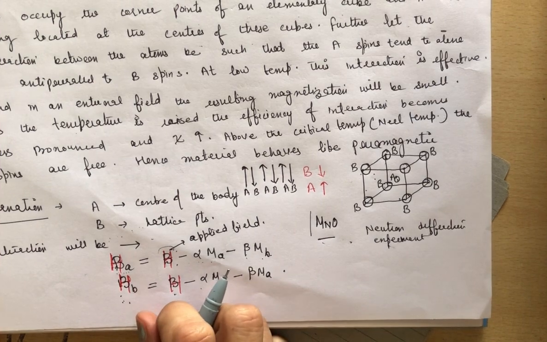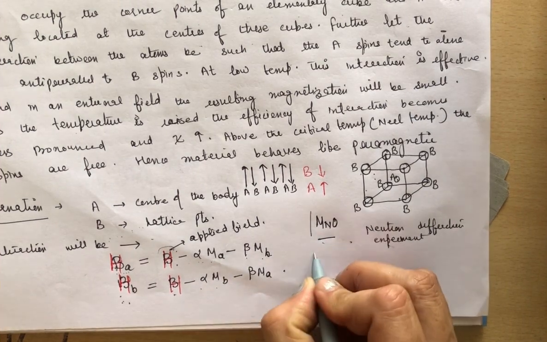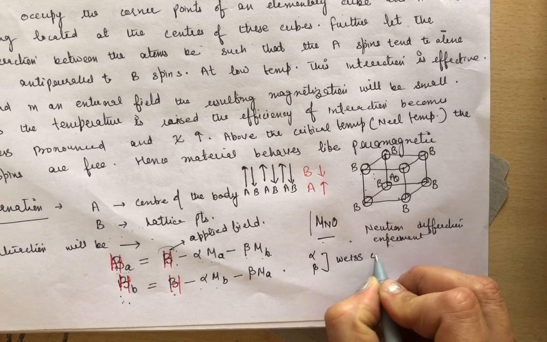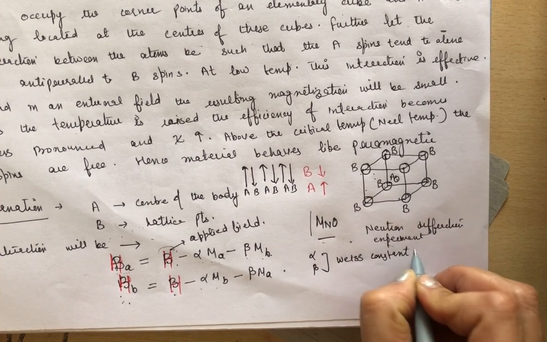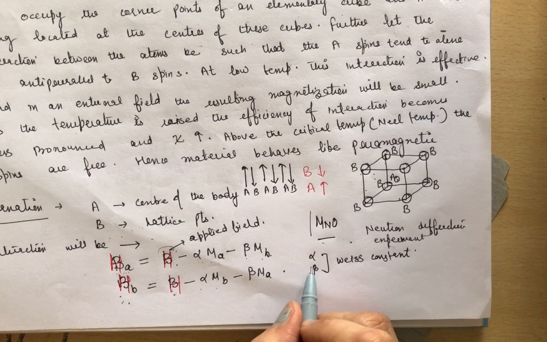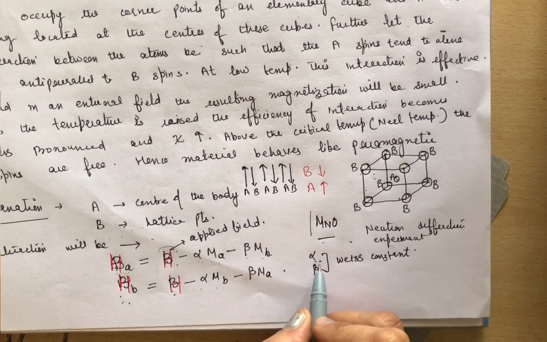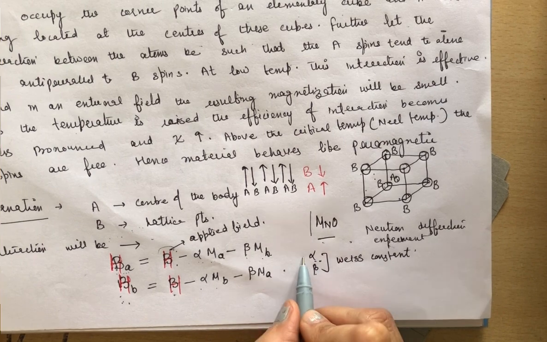Now what are alpha and beta? Alpha and beta are Weiss constants, clear? Or you can say they are interaction parameters. They are the interaction parameters for two atoms having like spin.